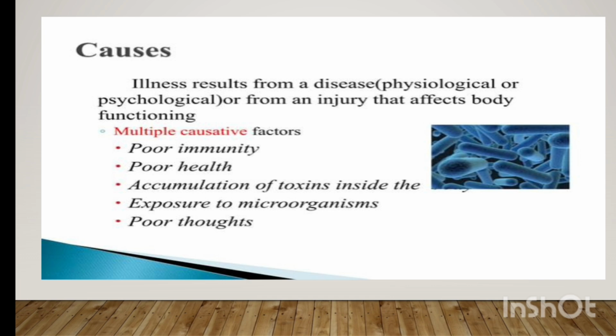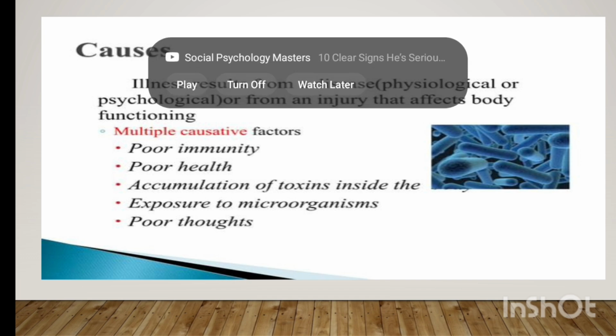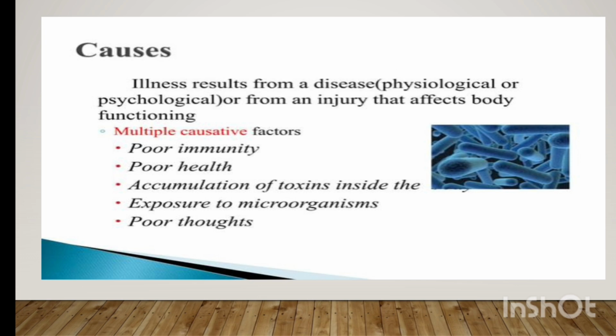Okay, there are multiple causative factors. First one is poor immunity. What is immunity? The immunity that provides strength, that provides health for a person. When there is a lack of immunity, he will develop an illness or he will develop diseases.